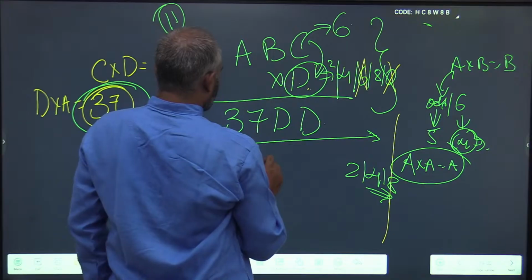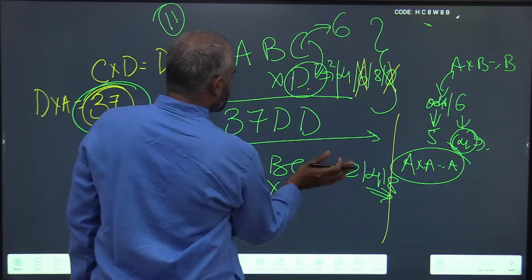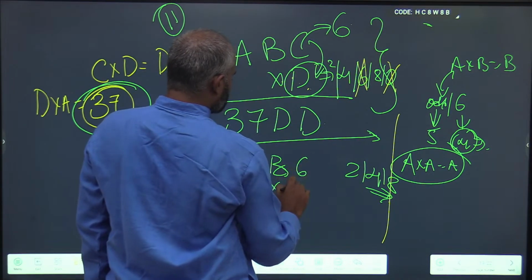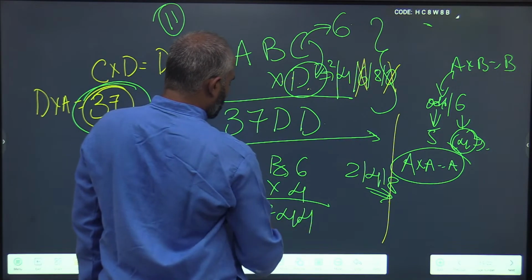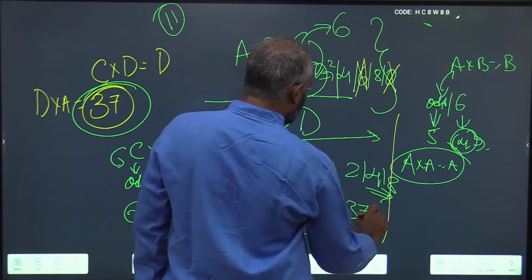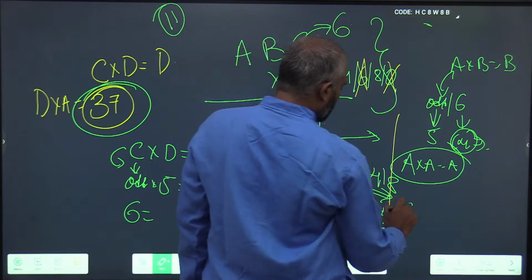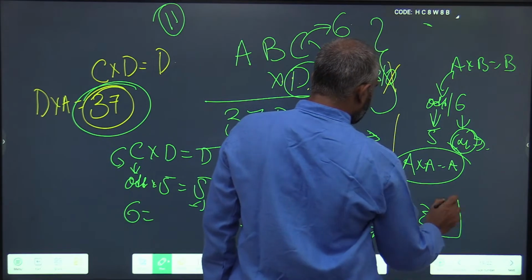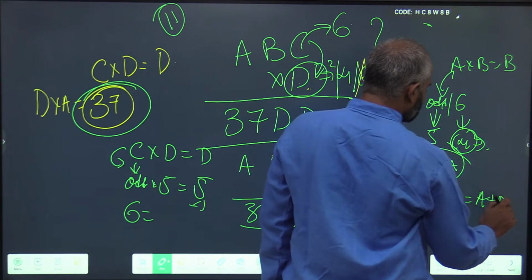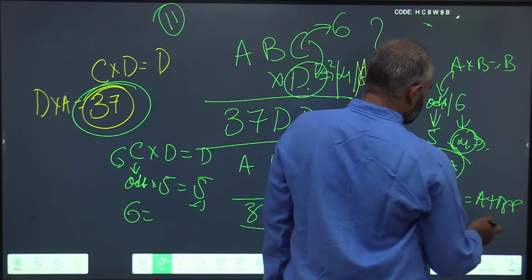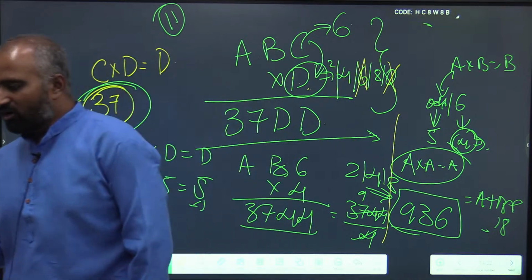So what does it become now? ABC into 4, C is already 6, 6 into 4 is 3744. When you divide 3744 by 4, what are you going to get? You are going to get 936. In the exam they have asked for the value of A plus B plus C. It is 9 plus 6 plus 3, which is 18. This is from the view of cryptarithmetic.